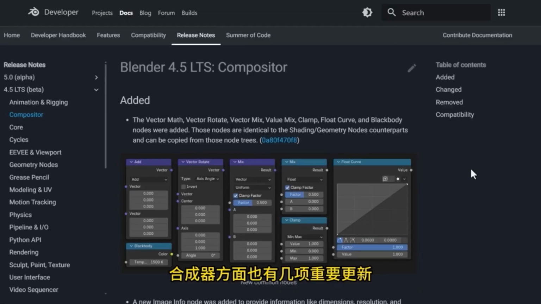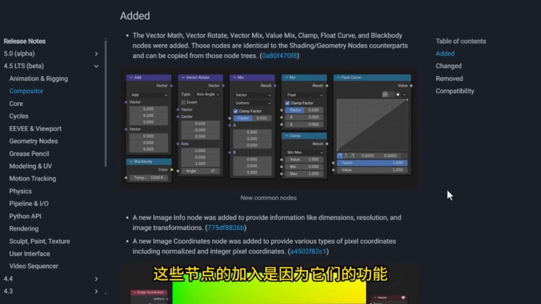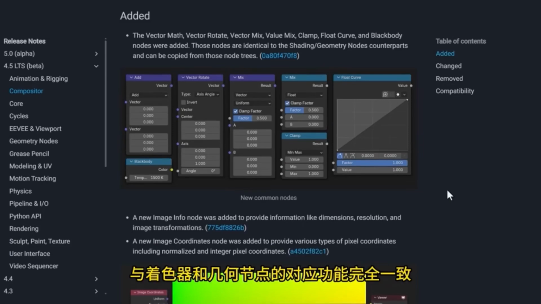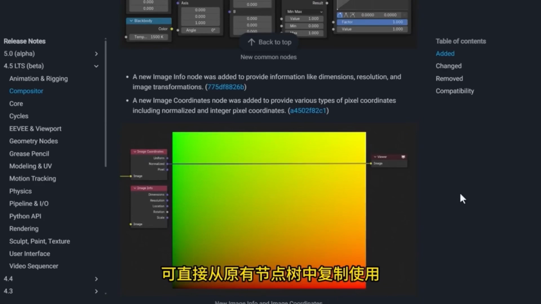There are also several important updates in the compositor. First, several new node types have been added, including vector operations, vector rotation, vector mixing, value limiting, float curve, and blackbody radiation. These nodes have been added because their functions are completely consistent with the corresponding functions of shader and geometry nodes, and they can be directly copied from the existing node count for use.